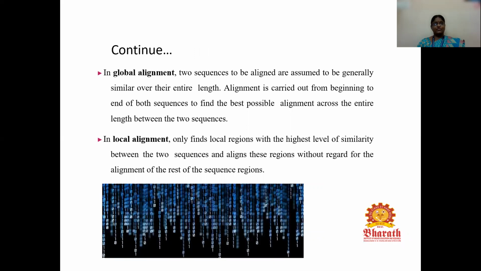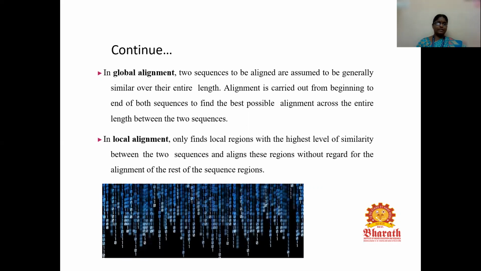There are two types of sequencing methods available. First one is global and the second one is local. In global alignment, the two sequences to be aligned are assumed to be generally similar over their entire length. In this diagram, you can see the global alignment method where the sequences are similar and they are plotted like a graph. Here the alignment is carried out from beginning to end of both sequences to find the best possible alignment across the entire length between the two sequences.